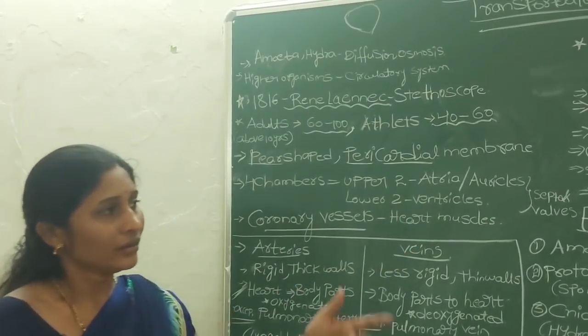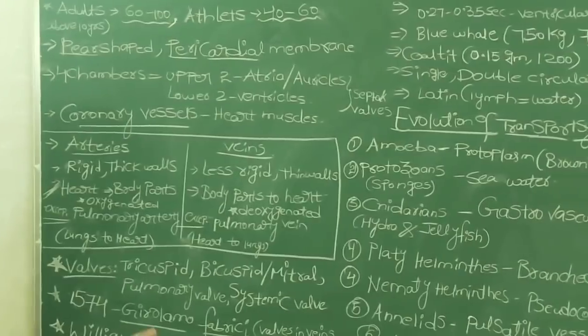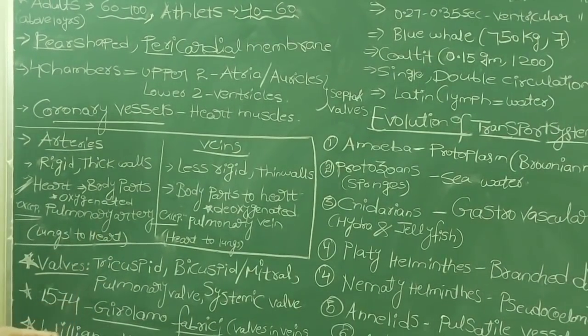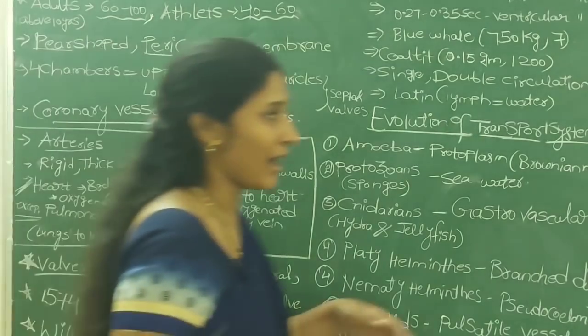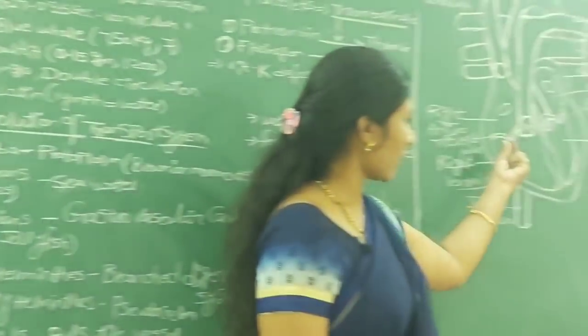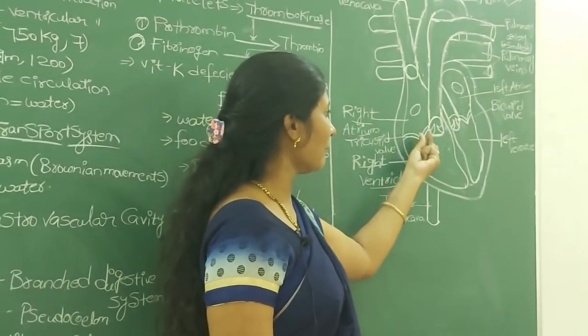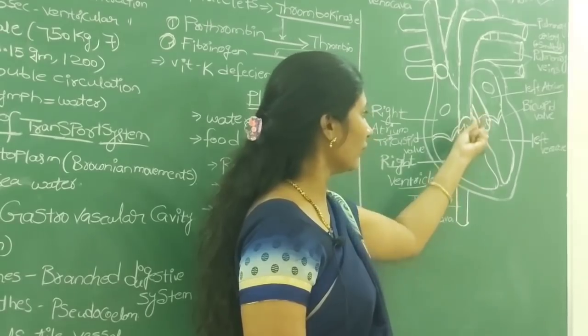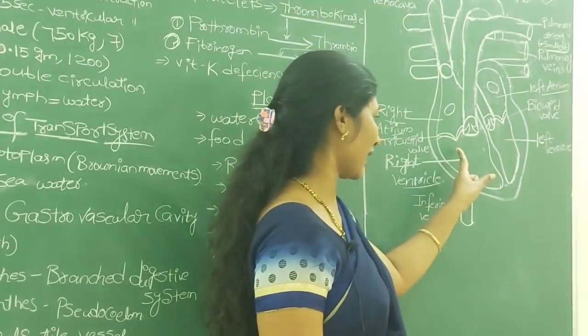And here some special structures are present inside your heart. If you observe the heart, there is a special aperture or gap between the atrium and ventricle on both sides, left side and right side.